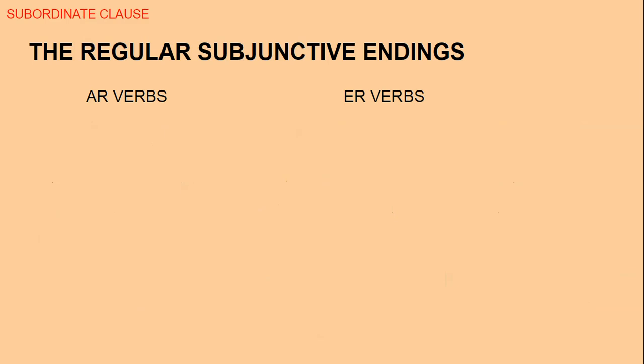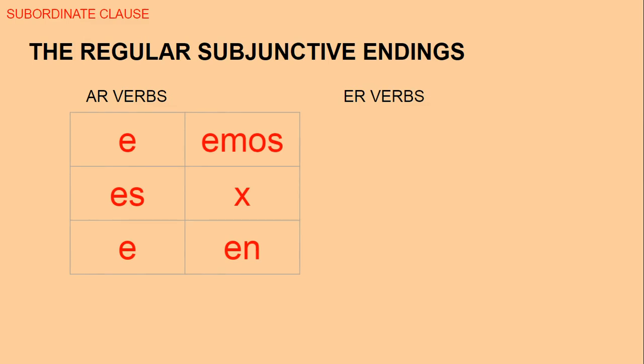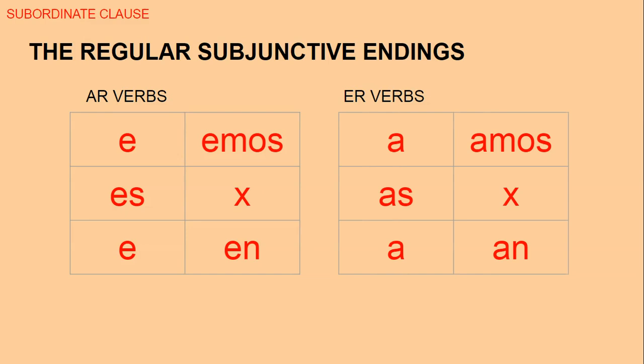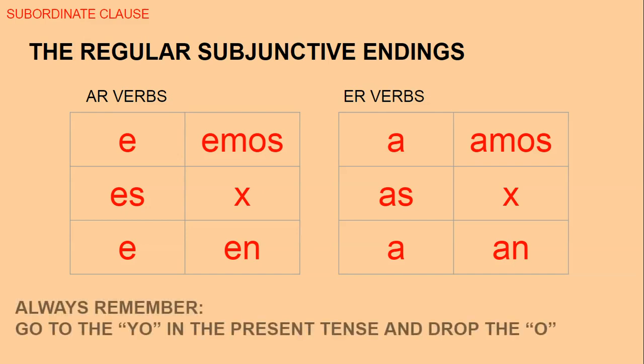So the subordinate endings, or subjunctive endings, for AR verbs are e, es, e, emos, en, and for ER and IR verbs, a, as, a, amos, an. And these would have a que in front of them. You can't use these without the word que in front of them. Remember to always go to the yo form of the present tense and drop the O, and that'll catch any kind of boot verbs, it'll catch any kind of spell changes or anything like that.